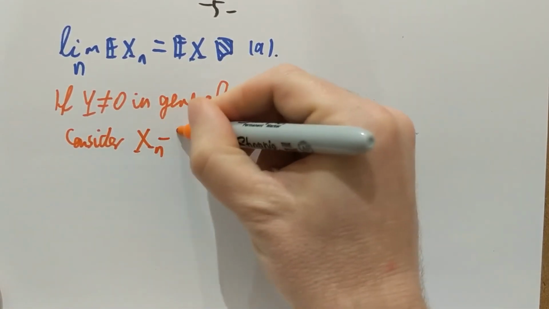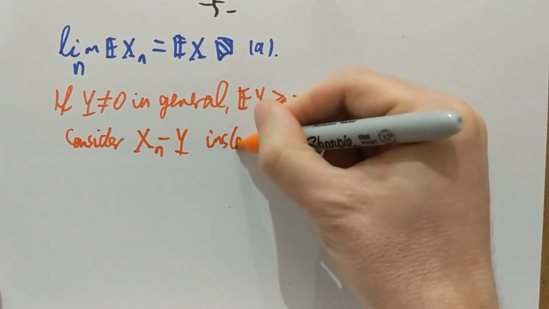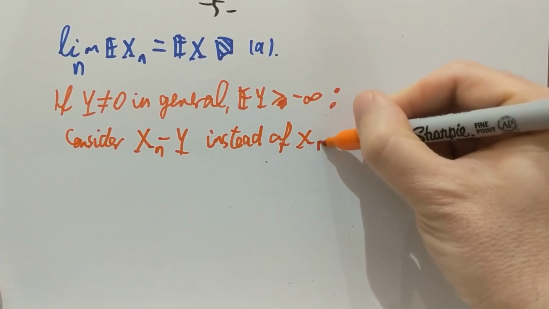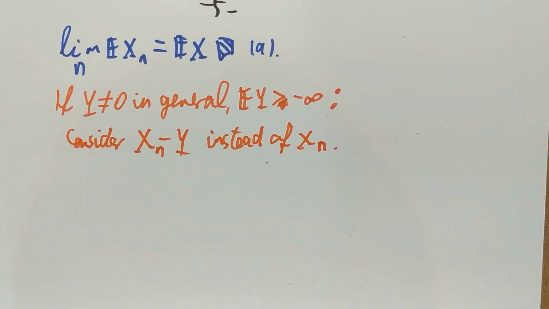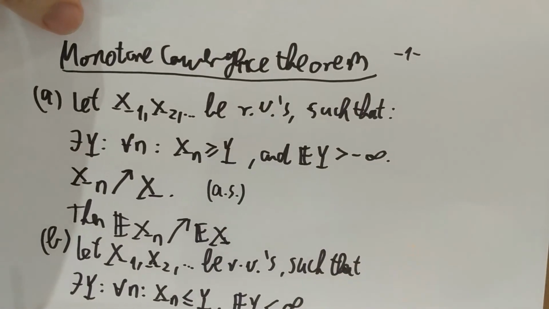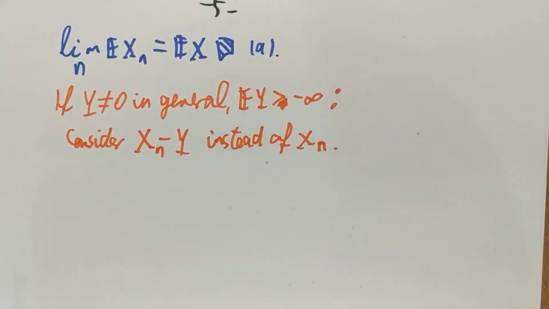X_n minus Y instead of X_n. Okay, X_n minus Y is going to be a non-negative random variable because X_n is assumed to be larger than Y, so X_n minus Y will be non-negative. Its expectation is of course not negative infinity, and if we repeat every argument for that, then that shows the statement for part A. And part B is very similar. I'm not going to do that again. It's exactly the same statement reversed. That's the end of the proof. Thank you.